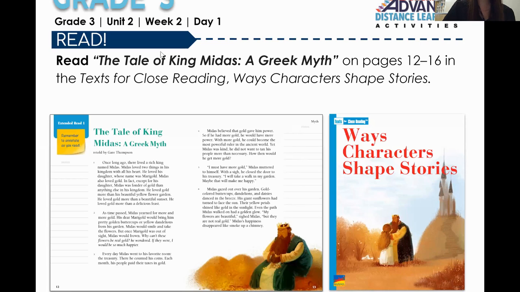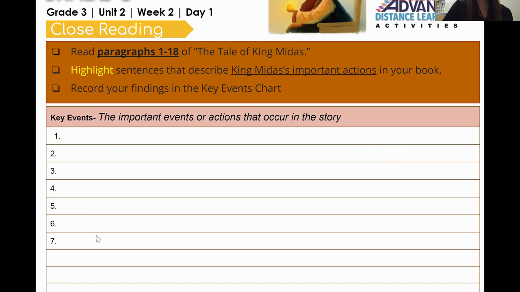Today we will be reading The Tale of King Midas, a Greek myth. It can be found on page 12 in your books. The directions for today are in this rectangle.